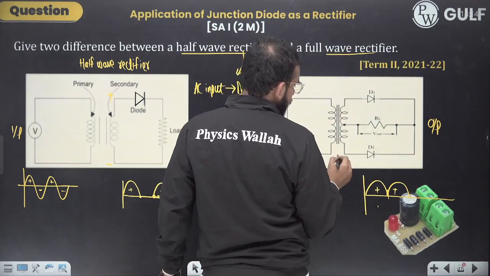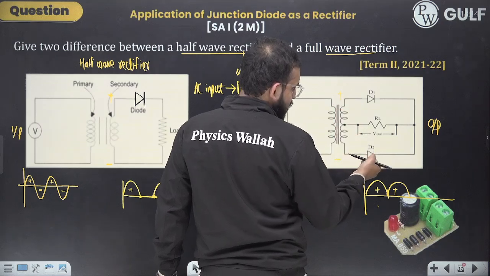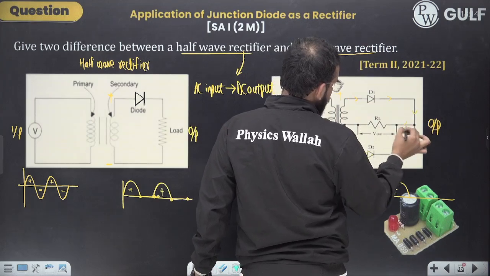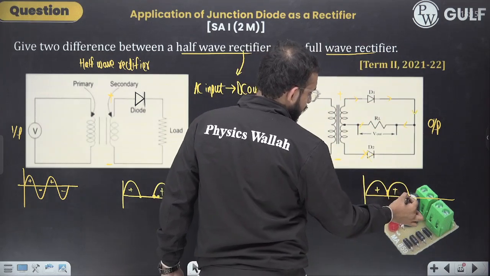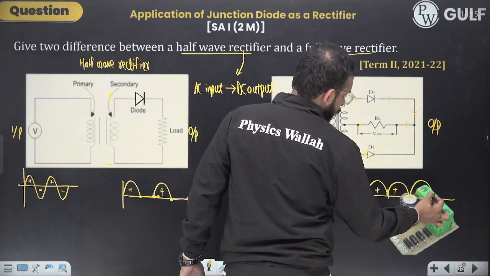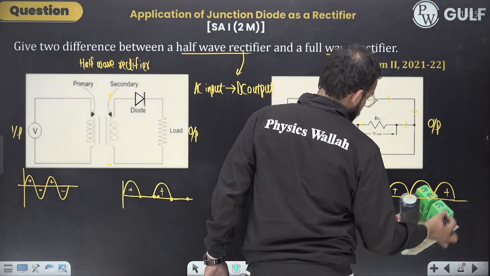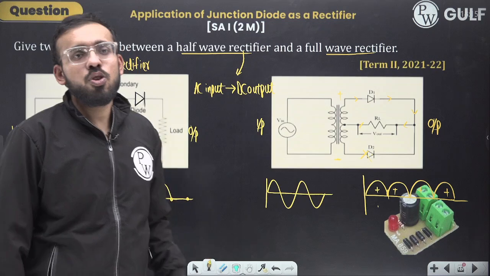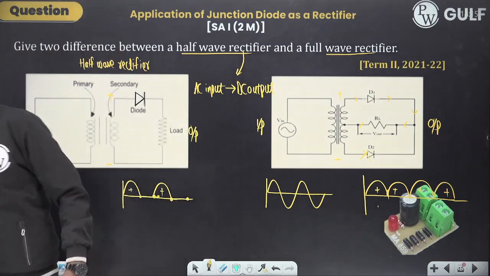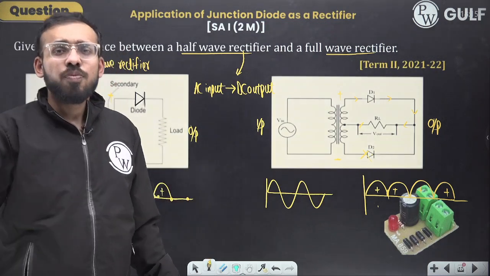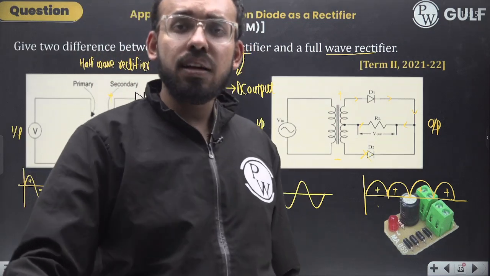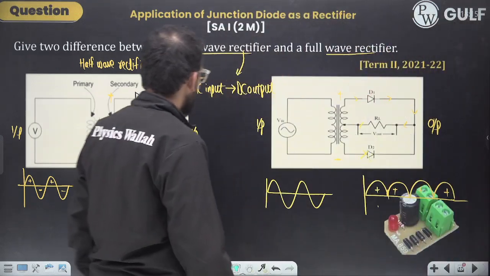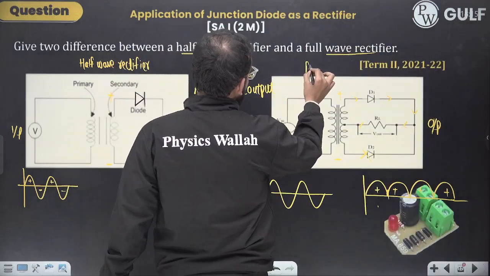Make this negative, this as positive. This comes in reverse bias, so here it won't be working. This is in forward bias, this would be working. Again, this is the direction of the current. So here would be the output, and so on. And this is how the full wave rectifier works. Why is it referred to as full wave? Because it is allowing all the cycles to pass from it, right? So that's why this is a full wave rectifier.